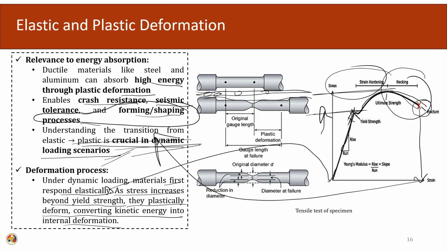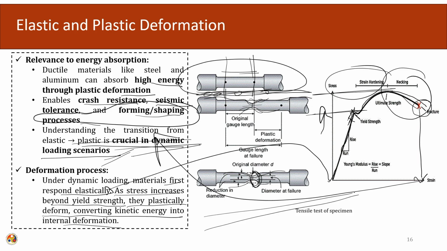This is the initial configuration of the bar, and we are measuring between these two points. So, this is the original length. After that, the necking region forms, keeps on increasing, and finally the fracture will occur. This is how the plastic deformation will take place.